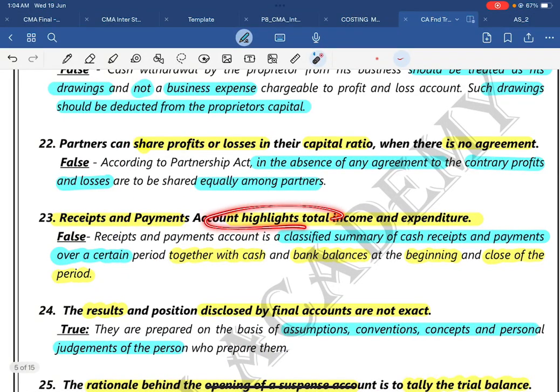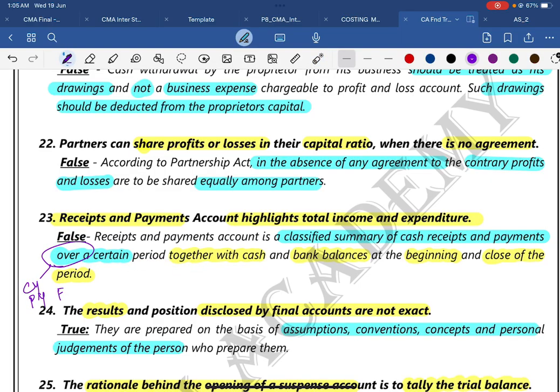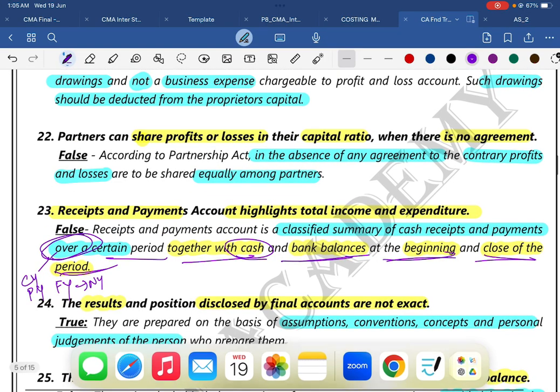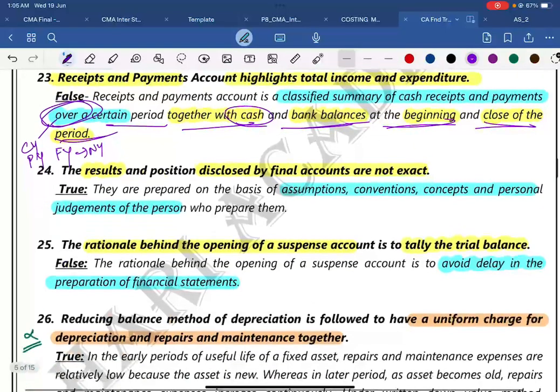Then question number 23: receipts and payments account highlights total income and expenditure account. No, it is false. Receipts and payments account indicates a classified summary of cash receipts and cash payments over a certain period. That's what the keyword over means. It can be for the current year, the previous year, or the future year, that is your next year. So it can be over a certain period, together with the cash and bank balance at the beginning and the closing of the period. If you want to write further, it is a real account in nature, which is another keyword you can write.